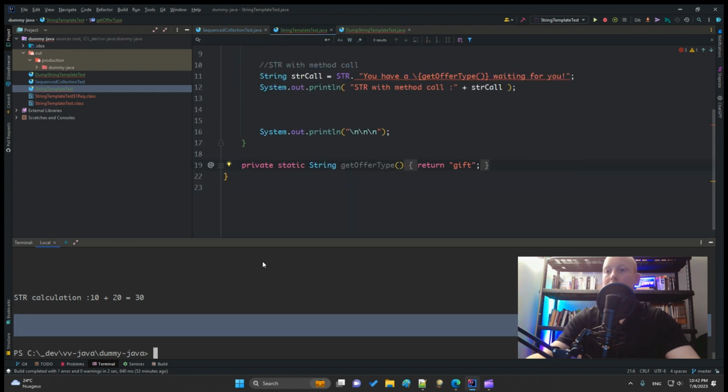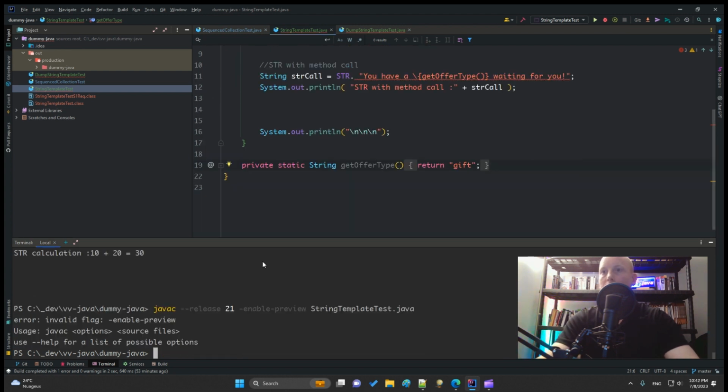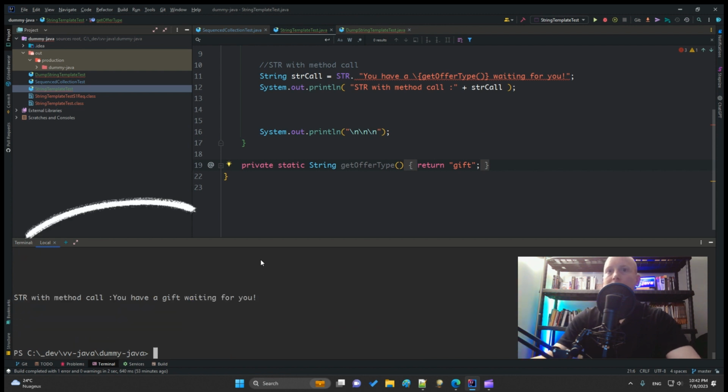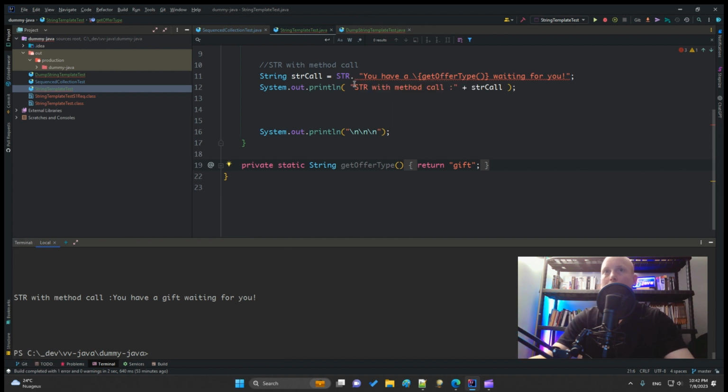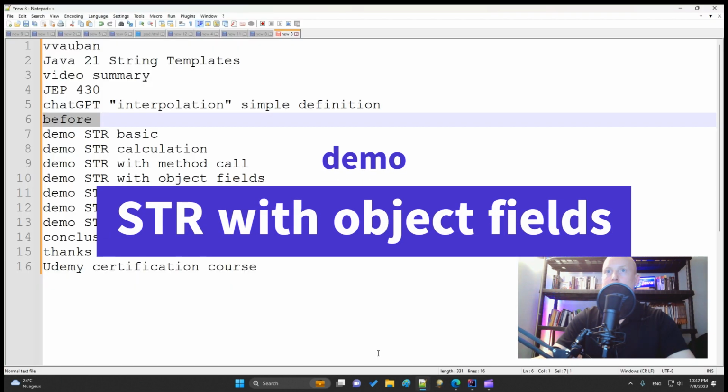So let's execute and compile this. Compile, execute. And you see, str with method call, you have a gift waiting for you. So you can call code from the text of the str interpolation feature mechanism. Let's get to the next one, demonstration.